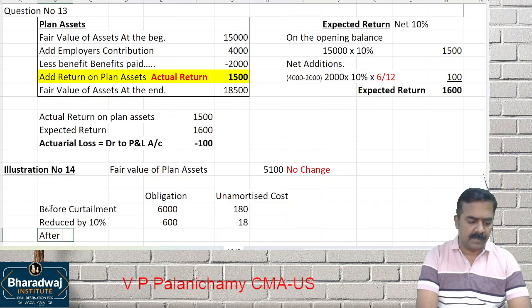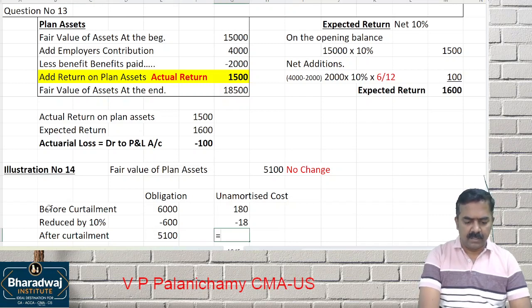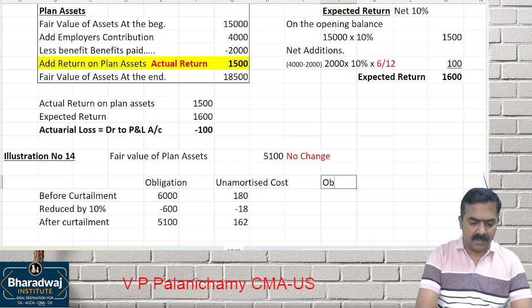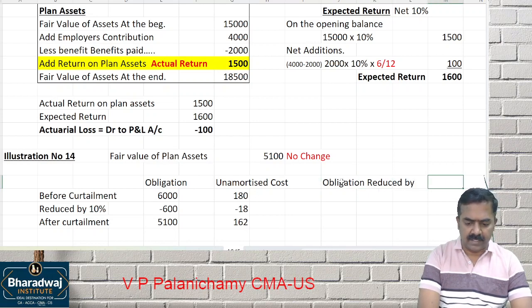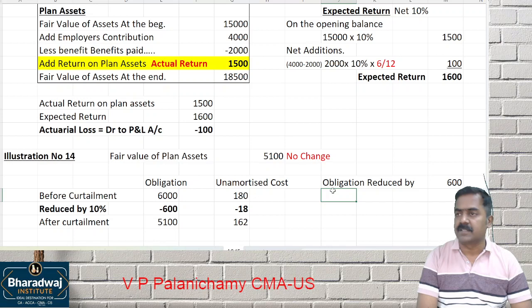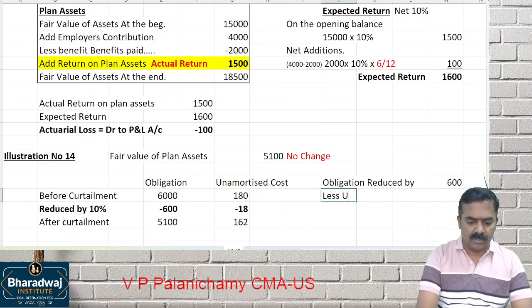So after curtailment, the obligation is how much? 5,100. The unamortized cost is going to be 180 minus 18, which is 162. Remember, it is simple. The obligation is reduced by how much? 600. Is it a gain or loss when the obligation reduces by 10%? It is a gain, less the proportionate unamortized cost.